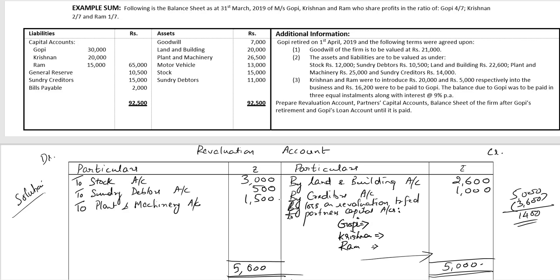The total loss 1,400 rupees to be divided in OPSR 4:2:1. 800 against Gopi, 400 against Krishnan, and 200 rupees against partner Ram. This is a revaluation account. Let's go ahead with the partners' capital accounts.